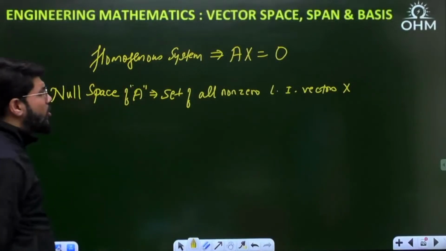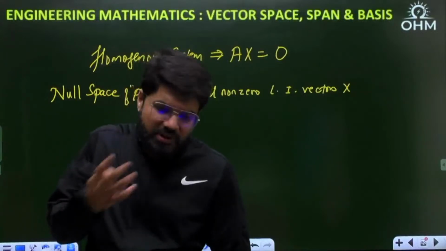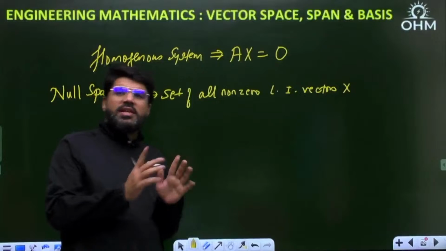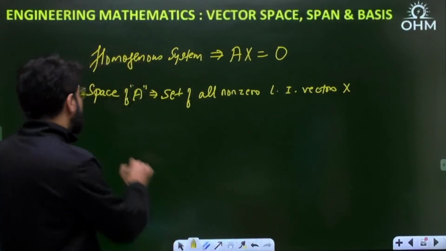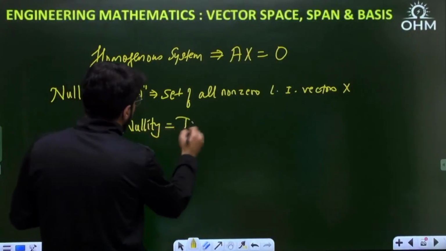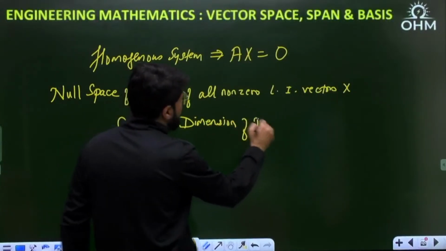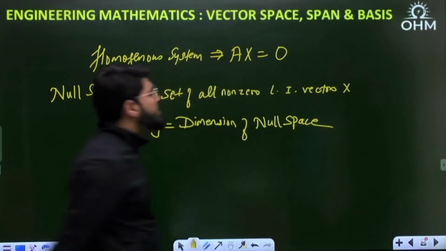Set of all non-zero linearly independent vectors. For linear systems of equations, you can refer to my earlier videos. I have taken videos on linear systems of equations, non-homogeneous and homogeneous. There, this null space concept, nullity, everything is covered. What is nullity? Every vector space has a dimension. Nullity is known as the dimension of this null space.